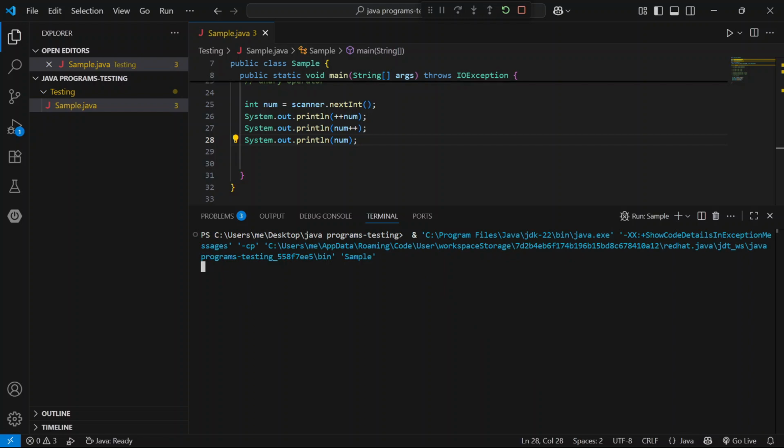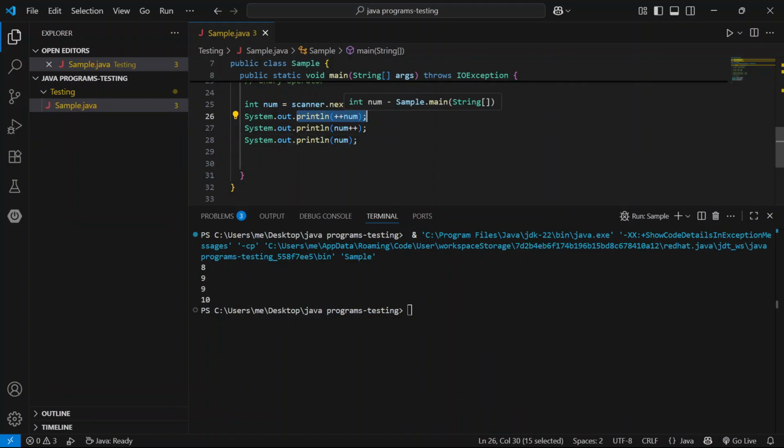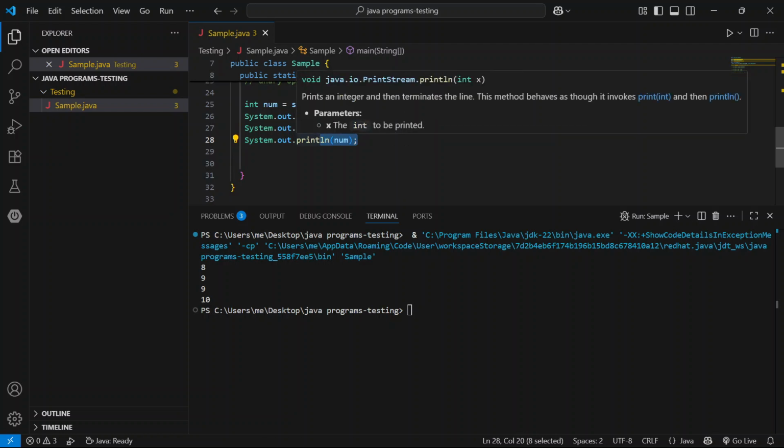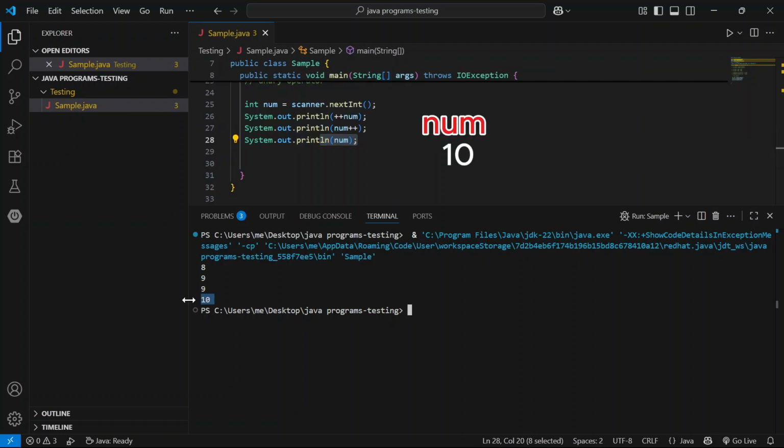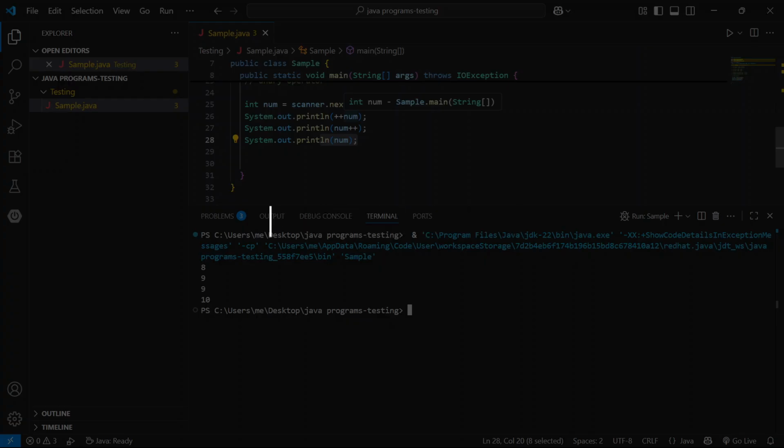Here enter the data. This print method prints the data. Before printing, it increments the 8. 8 becomes 9 and prints the data. Next print, first num contains 9 value. Now print the data. Num is incremented. It becomes 10. And here print the num. It contains 10 value. Comment below what we get as the answer for pre-decrement and post-decrement.